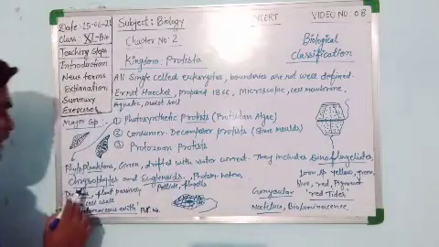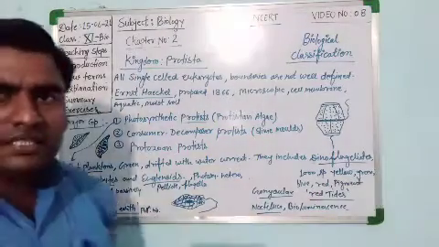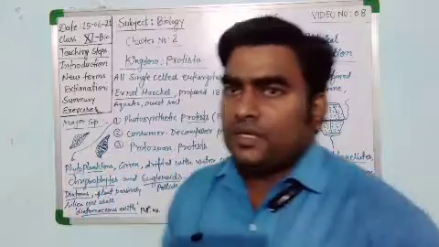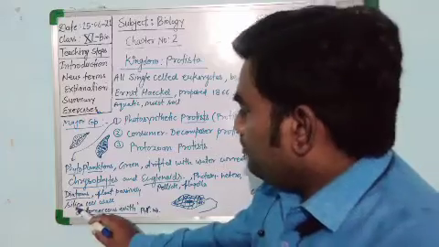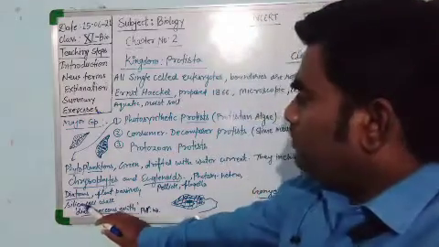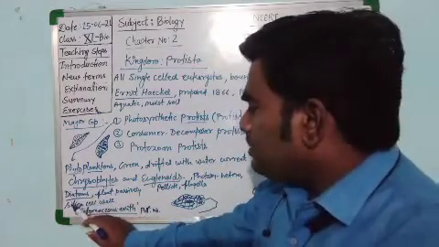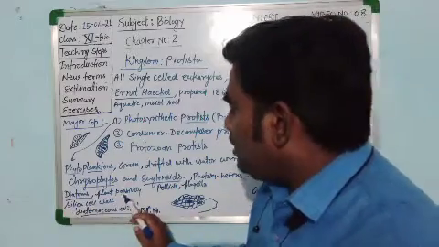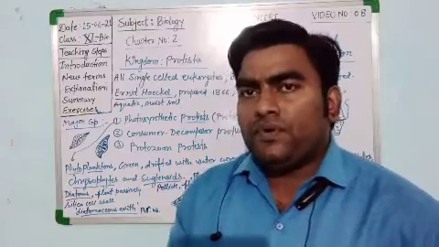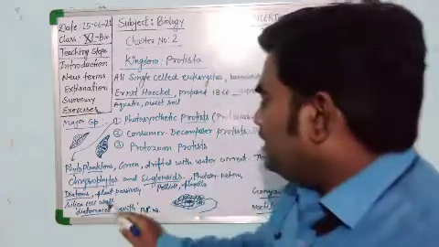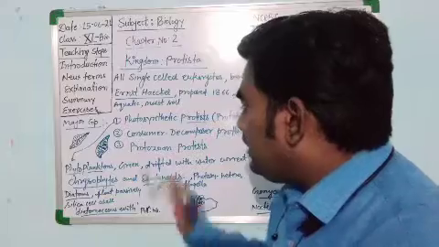Let's see the chrysophytes. Chrysophytes are actually the diatoms and golden algae, desmids. The major important member of chrysophytes is the diatoms. They float passively on the water surface. They are basically a type of phytoplankton and float passively with the water current.